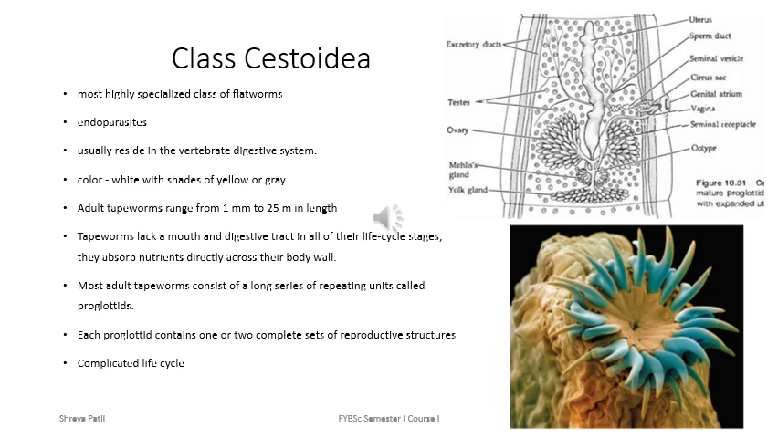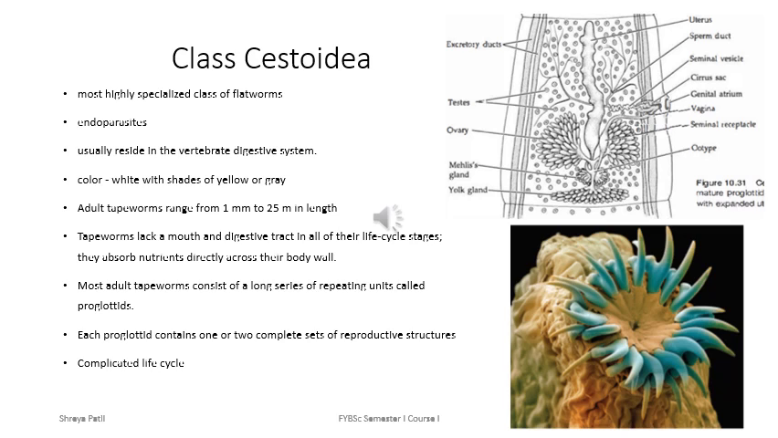Class Cestoda. This is a most highly specialized class of flatworms. All the members of class Cestoda are endoparasites. Usually they reside in the vertebrate digestive system. Color varies from white with shades of yellow or grey. Sometimes it is transparent or semi-transparent.